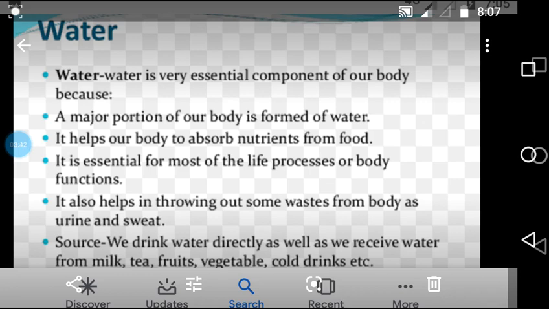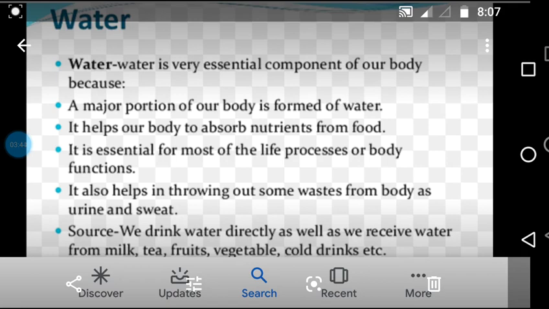So what are the sources? We drink water directly. Daily we drink some amount of water directly. Some water enters our body in the form of milk, or juices if you are taking them, or fruits and vegetables when you are eating. That means along with food material you are taking water into your body.